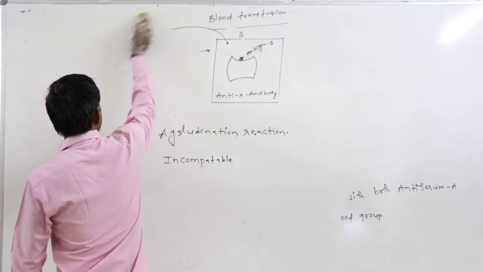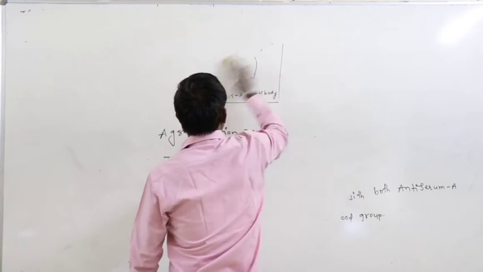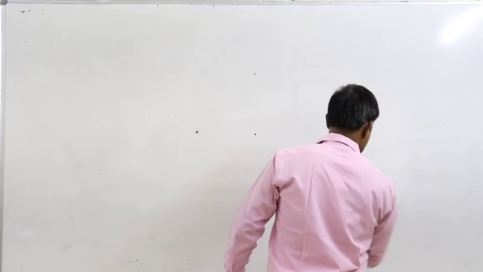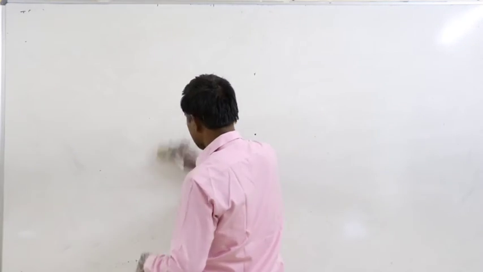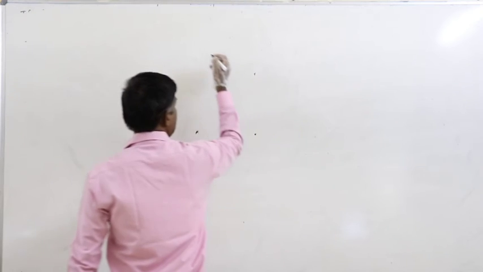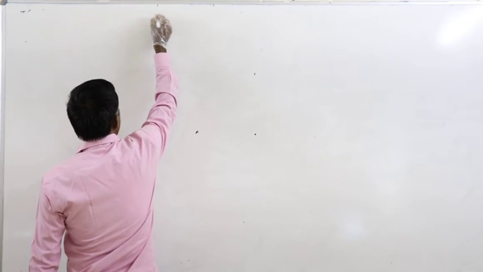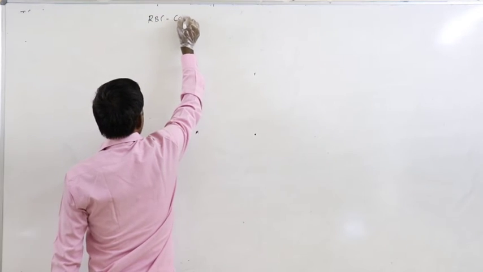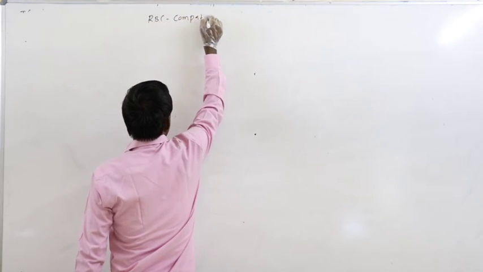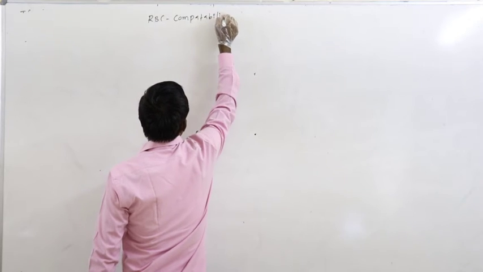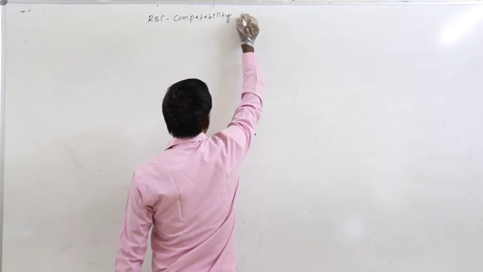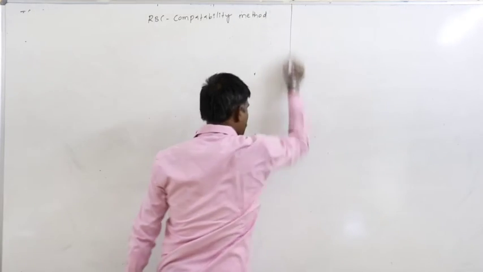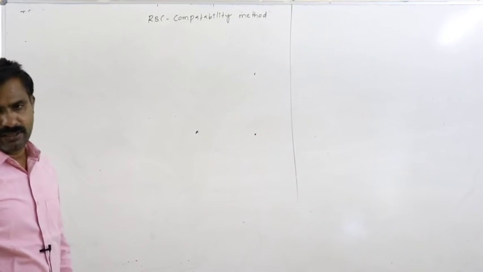There are two types of blood transfusion methods. One is the RBC compatibility method.